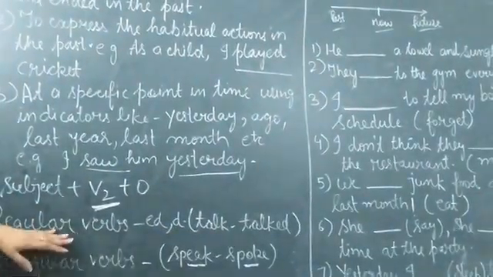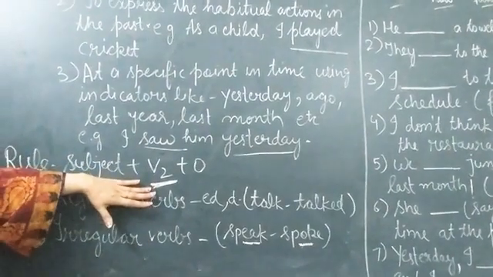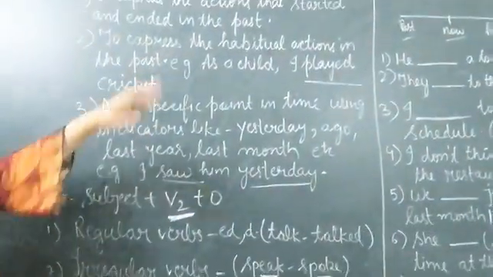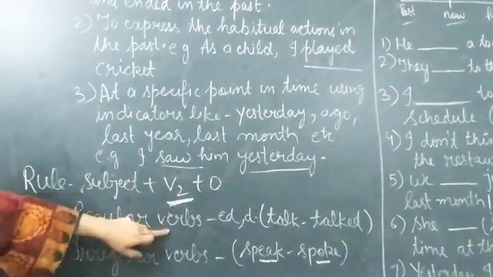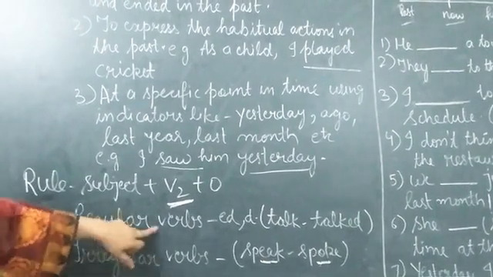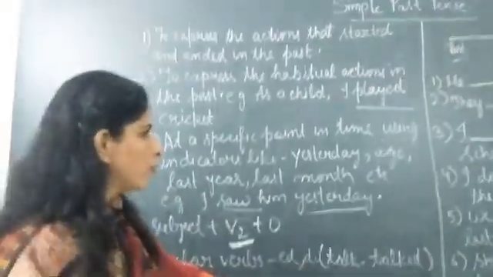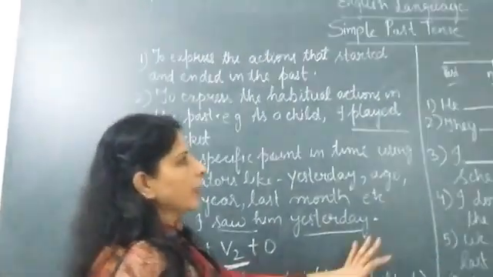Okay. So this is just to tell you, whenever we have to write these sentences using past tense, we need to see these rules. Regular verbs adding ed, and here the internal vowels we will change.